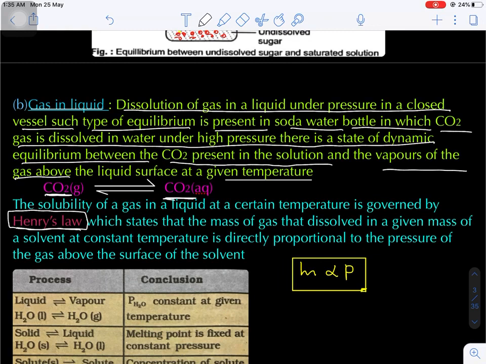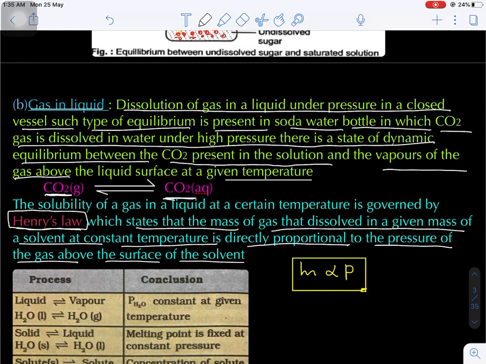Now the statement of Henry's law: the mass of a gas that is dissolved in a given mass of a solvent at a constant temperature is directly proportional to the pressure of the gas above the surface of the solvent. This is very important. If the pressure of a gas increases above the surface of a solvent, then the mass of the gas dissolved in the solvent also increases. Are you getting my point?